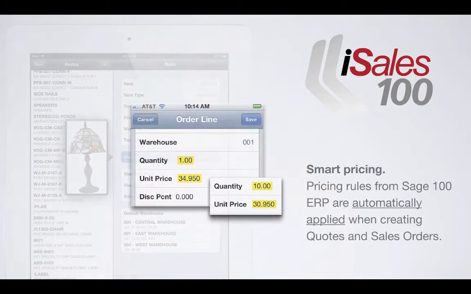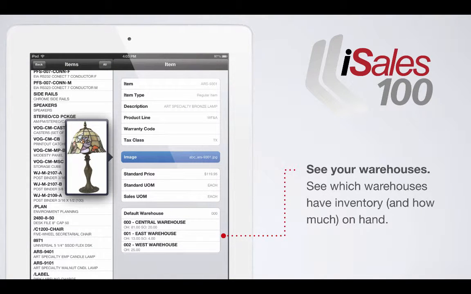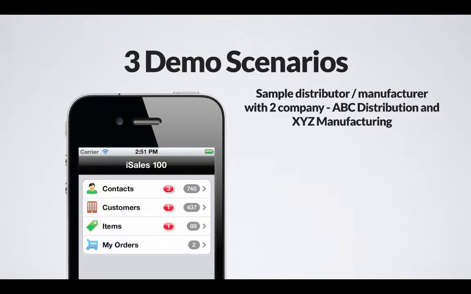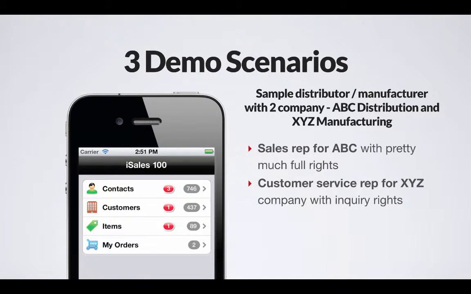We bring in standard pricing, unit of measure information, and then as you're shopping or building your order, quote, whatever, I mentioned we follow all of the pricing rules. So if you have customer pricing, item pricing, you're using price quotes, quantity breaks, customer-specific pricing, all of those things that are standard to Sage 100 flow through automatically to iSales. We show all of the detail by warehouse of the status of the inventory and even more. But hopefully that gives you a pretty good overview.